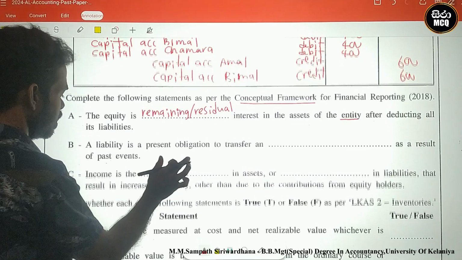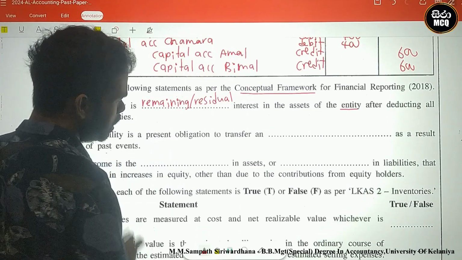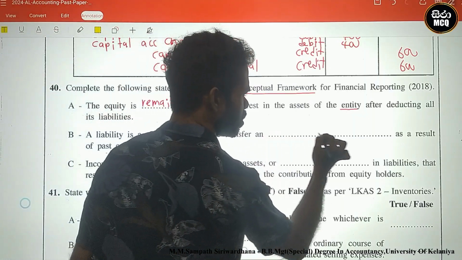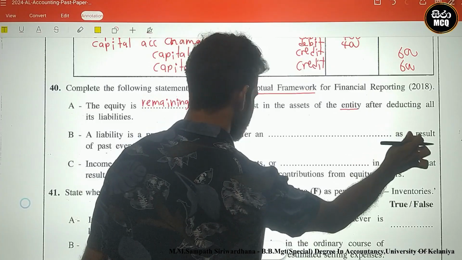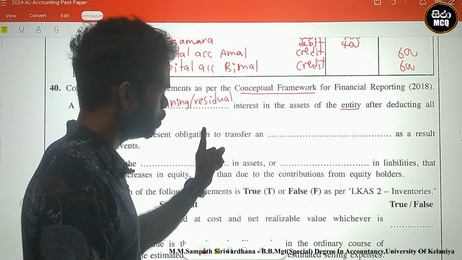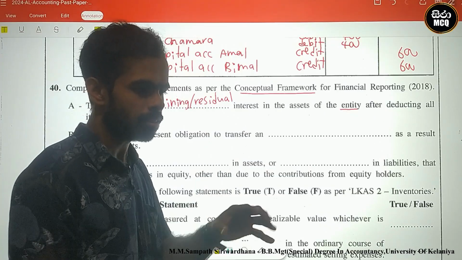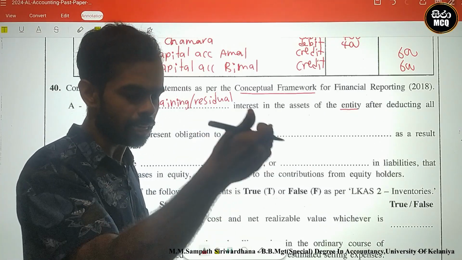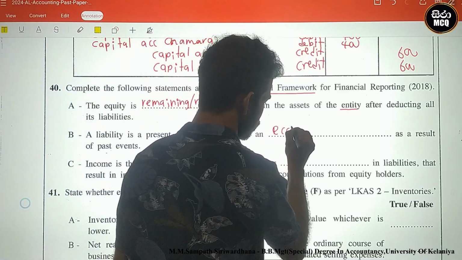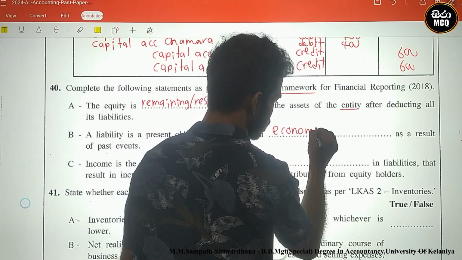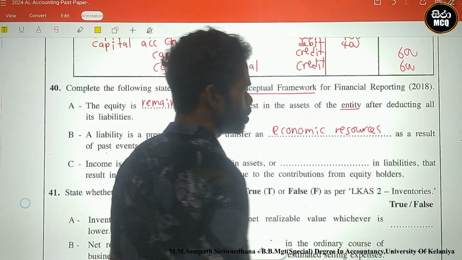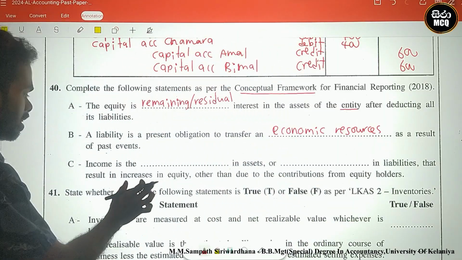Okay, next one. Liabilities: a present obligation. You know what the definition is? A present obligation to transfer, what? Blank, as a result of a past event. What do we transfer to pay the liability? Assets, no? Assets means economic resources. Okay, economic resources.